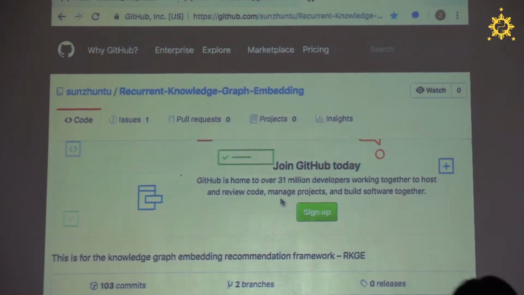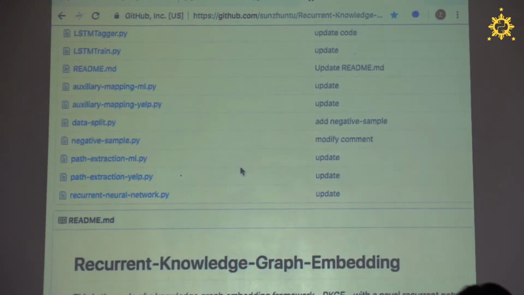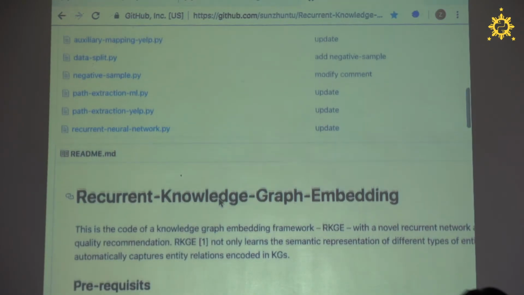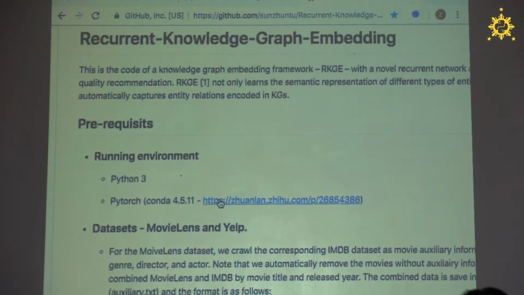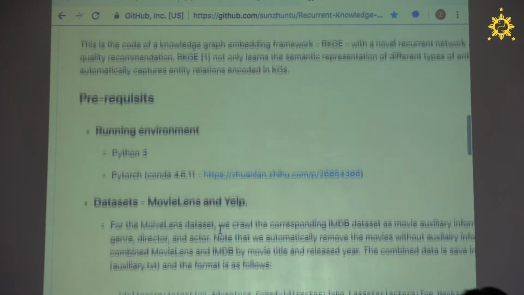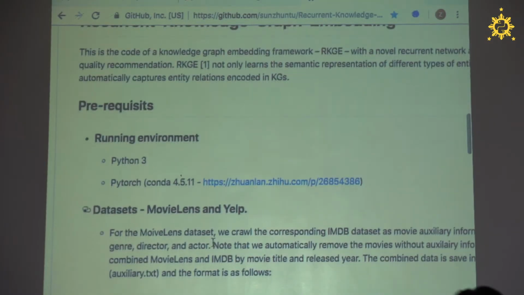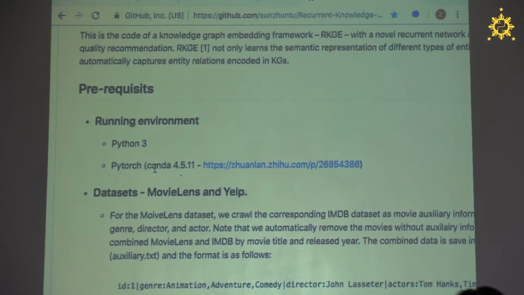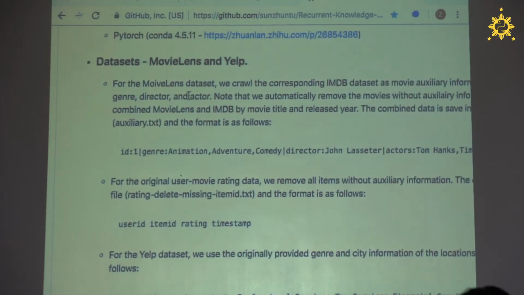Here is my GitHub. I am not a talented programmer, so the generalizability of the code is not so good, but at least it works. The running environment is Python 3, and I use PyTorch. Here are the two datasets we consider: MovieLens and Yelp.